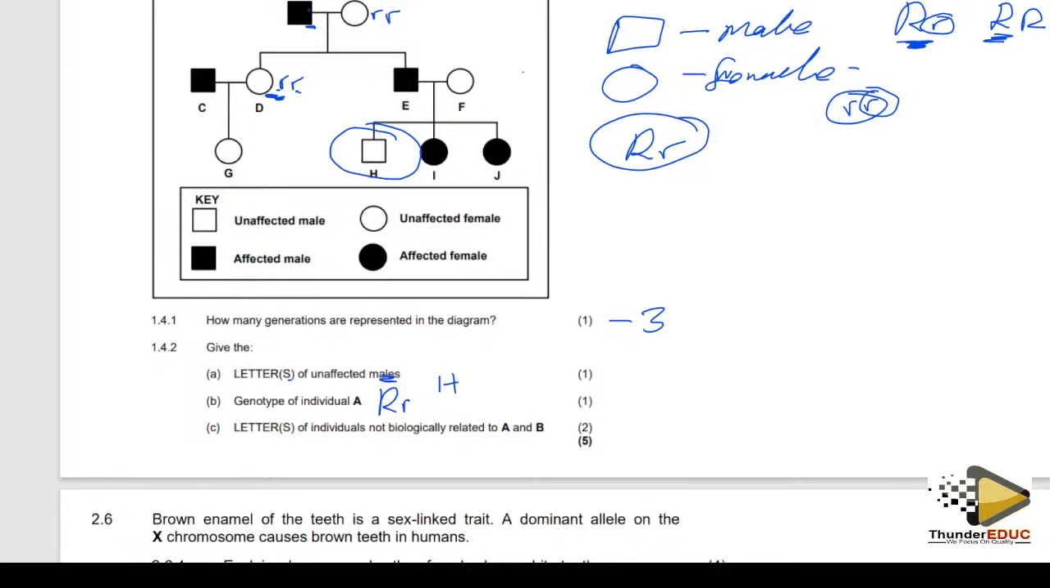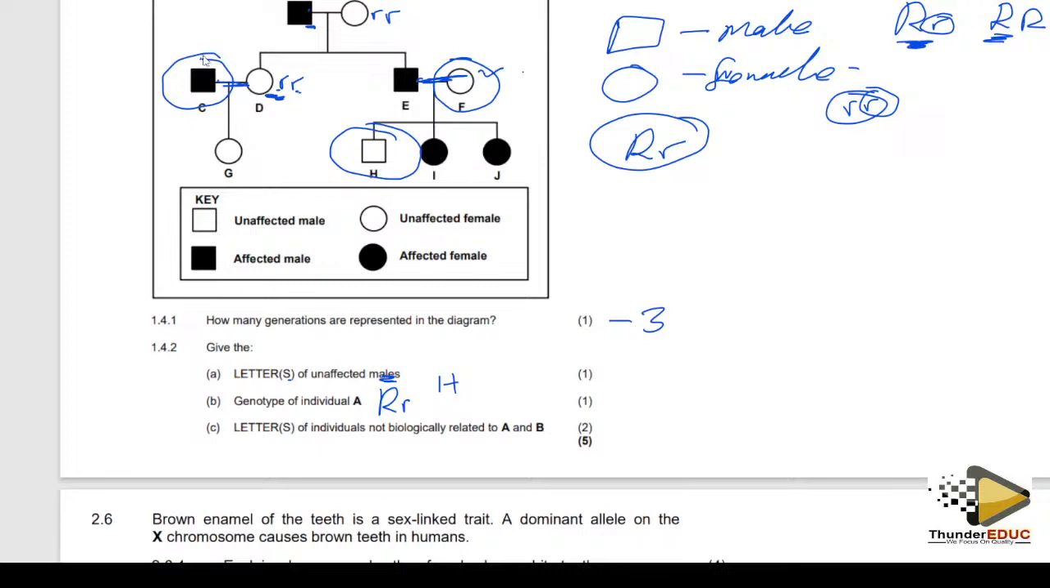Give the letters of individuals who are not biological kids for A and B. Where are A and B? So in this case, this line means they gave rise to these two kids. This person C, and this person F, it shows that they just got married. You see, they just got married.